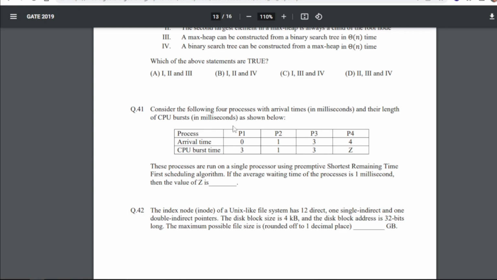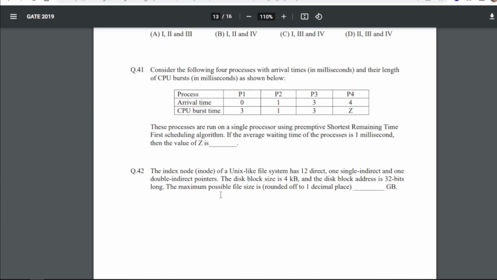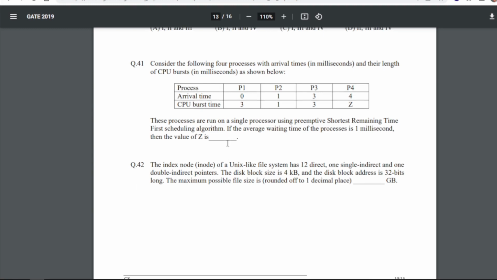41: consider the following four processes with arrival time in milliseconds. The length of CPU burst in milliseconds is shown below. So for 41, this is the diagram. These processes are run on a single processor using the preemptive shortest remaining time first scheduling algorithm. If the average waiting time of the processes is 1 millisecond, then the value of Q is. So for 41, our answer will be 2 and 2.